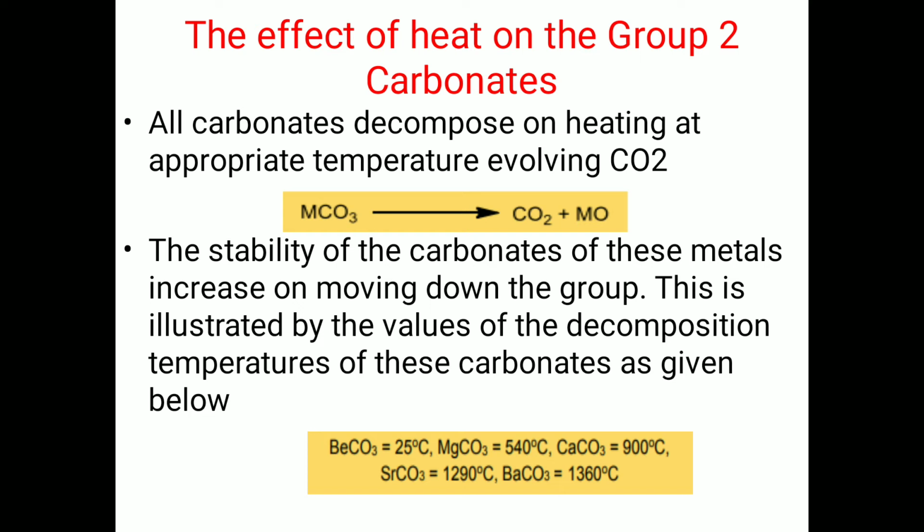Beryllium carbonate's decomposition temperature is 25 degrees centigrade, while further down the group, barium carbonate's decomposition temperature is 1360 degrees centigrade.